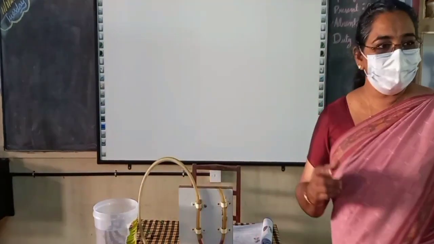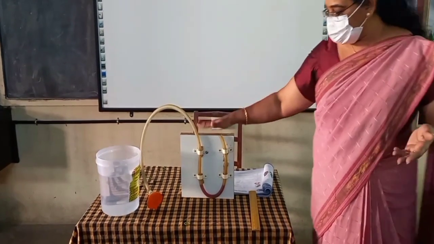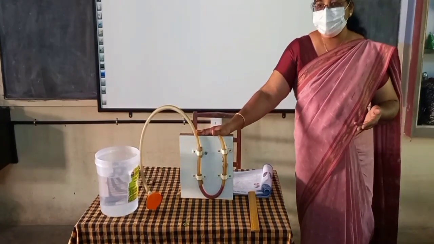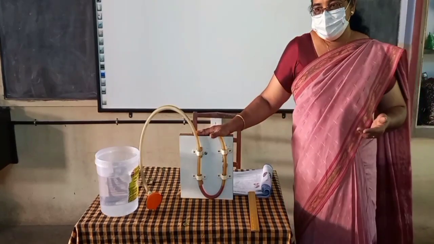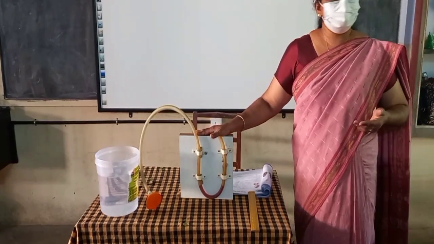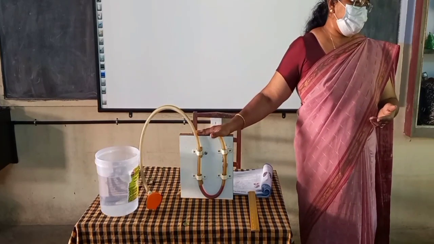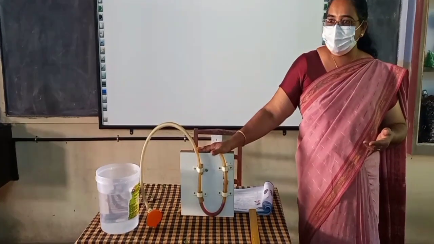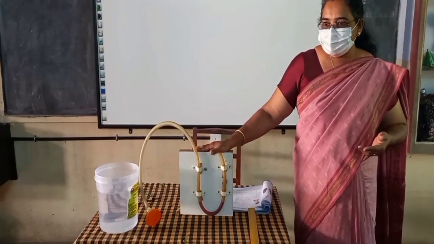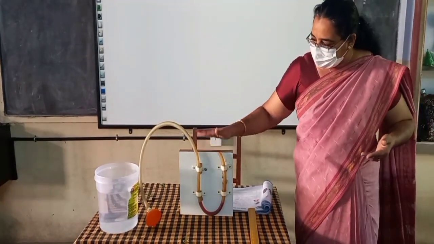Now, to know that once more, one teacher has made an instrument. This is there in the textbook. What is it called? Pressure gauge. This is to measure the pressure of the liquid. This is very easy. I made this with whatever available things I had.